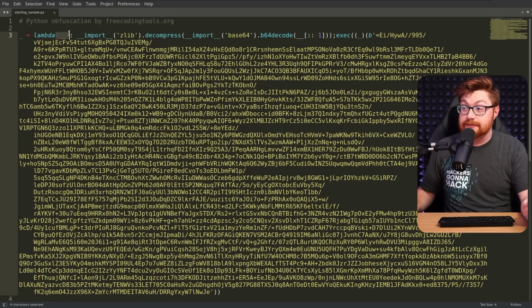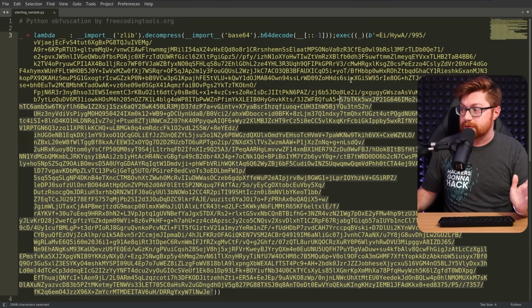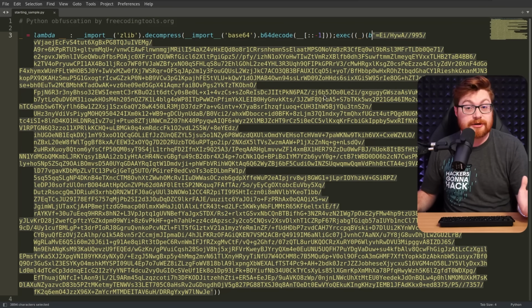We do define, hey, maybe some Lambda functions, import some zlib libraries, decompress data that would be reversed base64 code, and if we wanted to rip through that in CyberChef or just do it from the command line in Python, we could do that. But that's not the peculiar piece to this story.